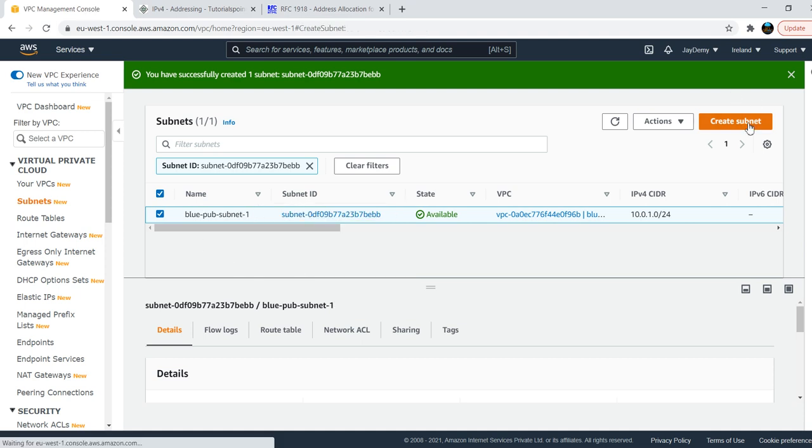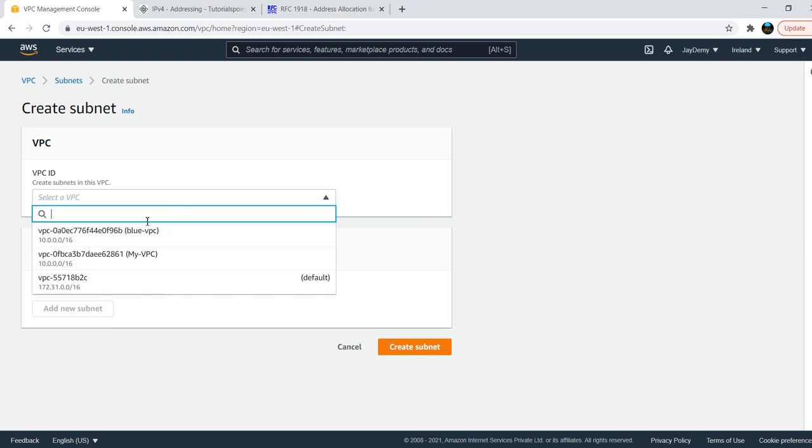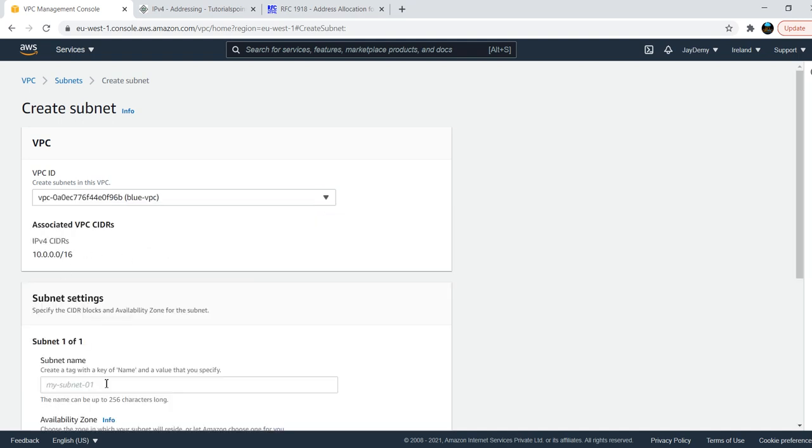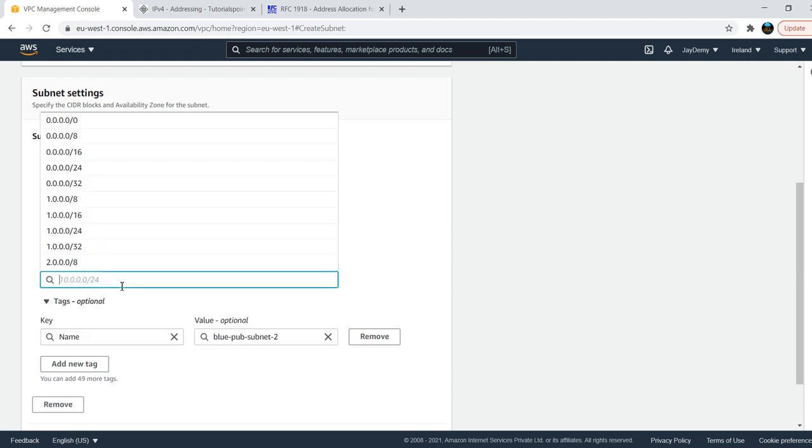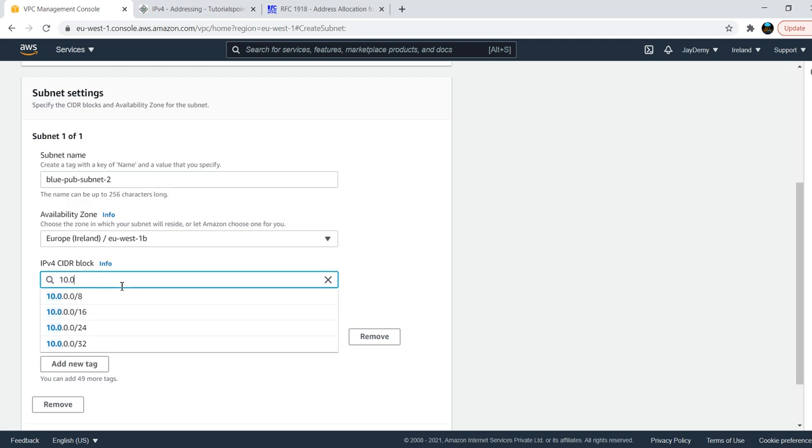In the same way I will create another subnet in the same VPC. I'll give the name blue public subnet 2, in 1B. Earlier I had taken 1A, and here I will take 1B, with 10.0.2.0/24.